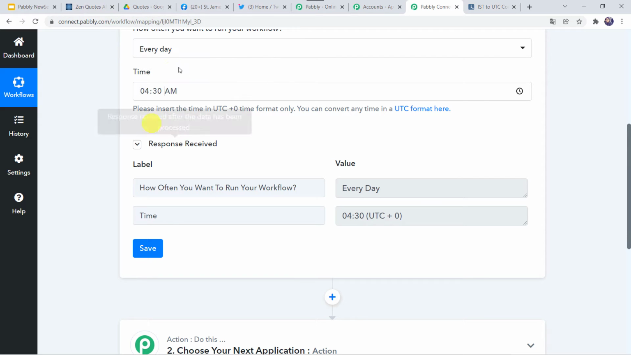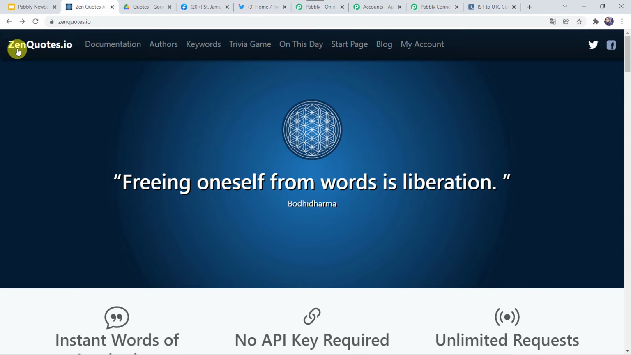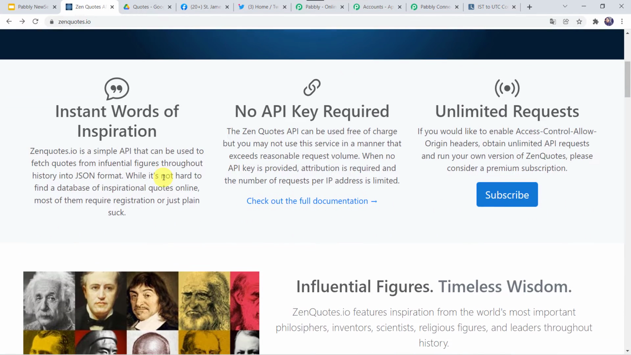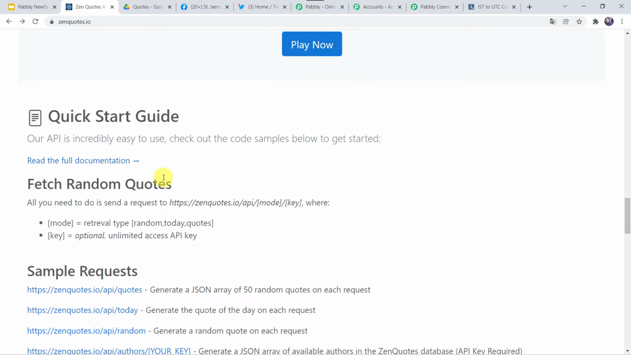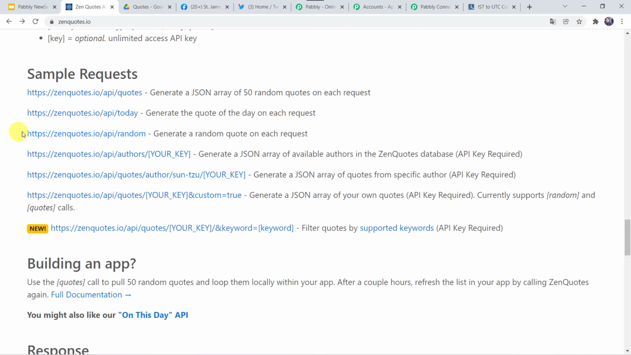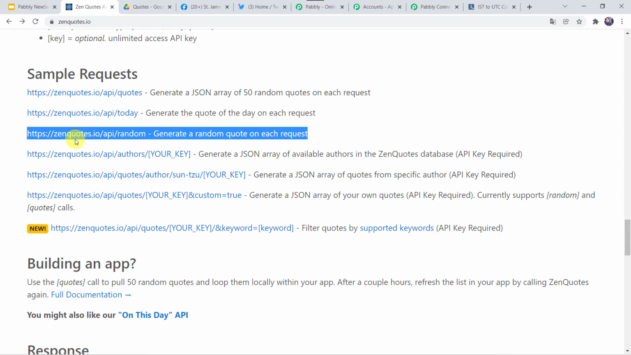Now we want the motivational quotes to be generated automatically. So I'll just take you to a wonderful website over here, that is zenquotes.io. It is a wonderful website. Using the API, we can get the quotes in Pabbly Connect over here. When we scroll down, we can find these 3 URLs. These URLs don't require an API key, so I'm just using this particular URL to generate the quotes.